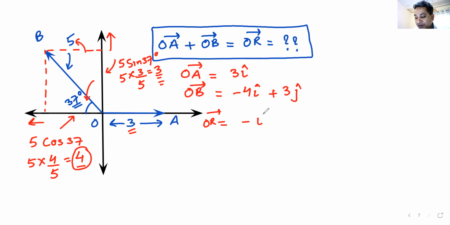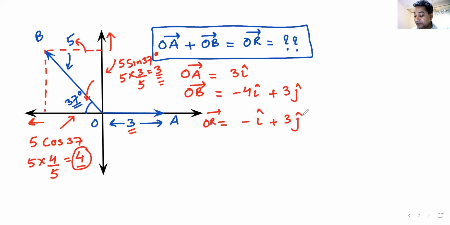OR vector becomes minus I plus 3J. Am I clear? You all understand this? Great.